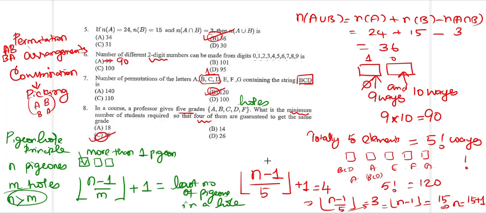So the quantity which you need to keep in mind over here is, by the pigeonhole principle, floor of n minus 1 by m plus 1 is going to be the least number of pigeons in any hole. So memorize this formula for your pigeonhole principle. So we are done with set A. Let us move on to set B.